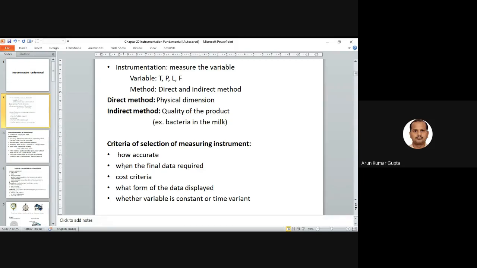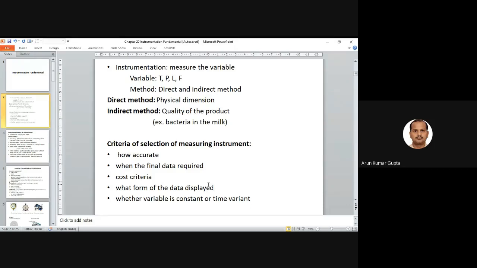That also depends upon the instrument's property. Cost criteria: do you want a cheaper instrument or a highly cost-effective one? What form of data is displayed? Whether the variable is constant or time variant.